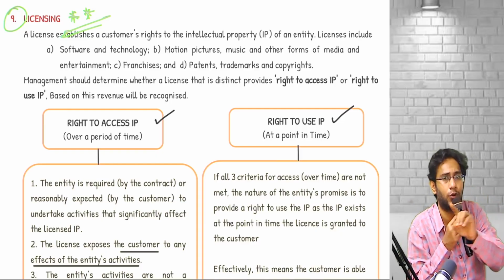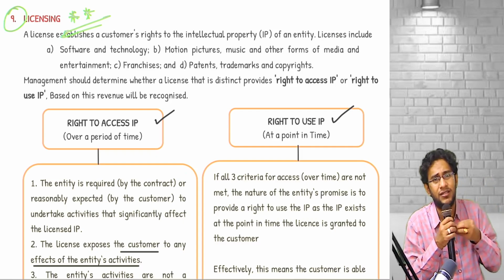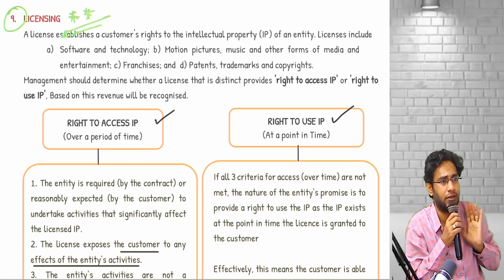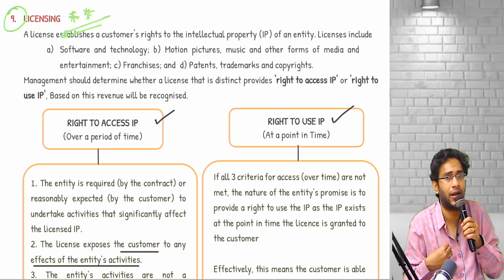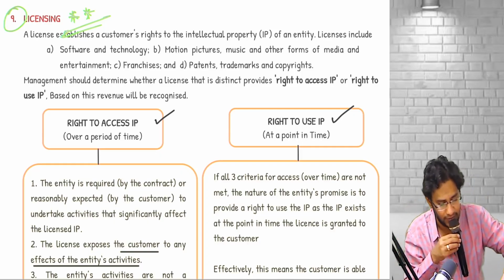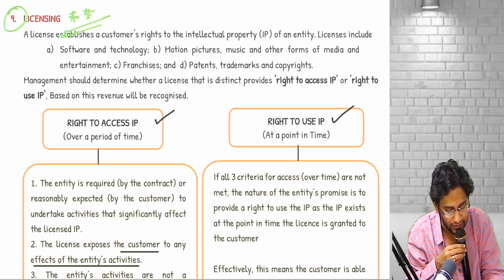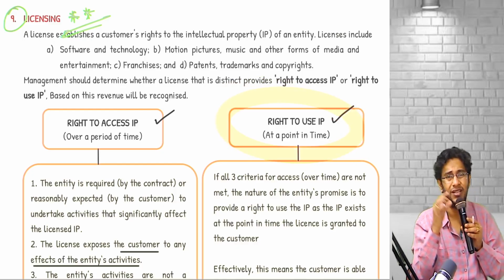The functionality is not going to change. Since it is not going to change, whatever is there, that only you should display and use. So the entire performance obligation is treated as satisfied at a point in time. In this case, our standard calls it the right to use intellectual property. See the words right to use.